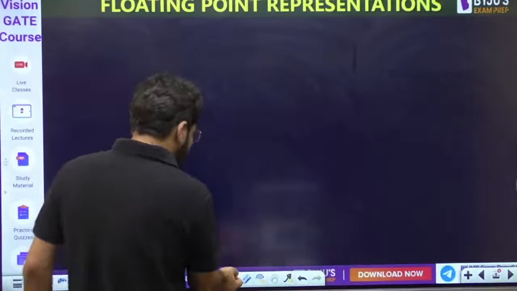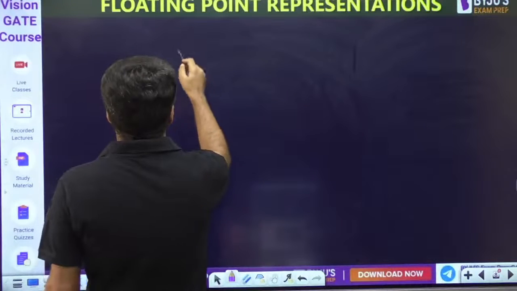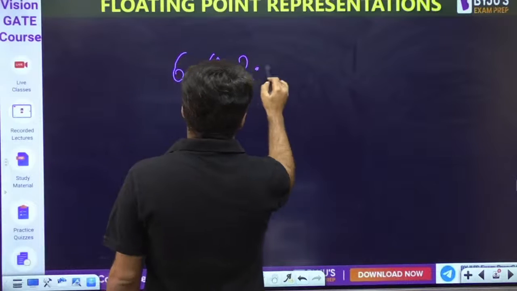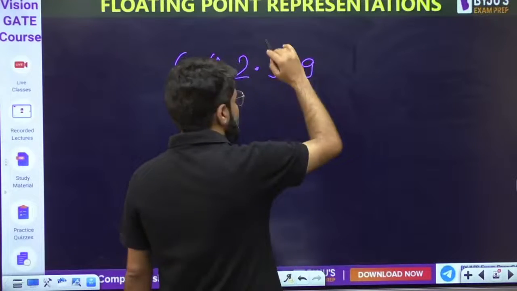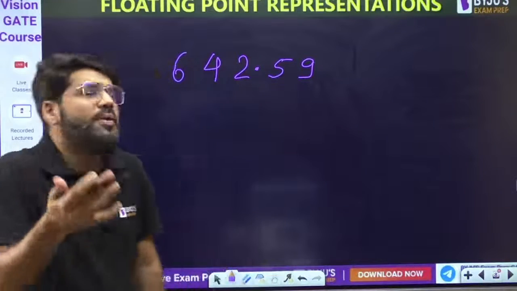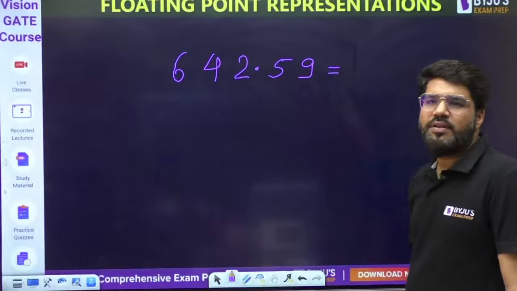Now what do I mean by unique? Let me take some smaller number. Suppose I take a number 642.59. This is a fractional number. Now in how many ways can I represent this? This is one way directly.